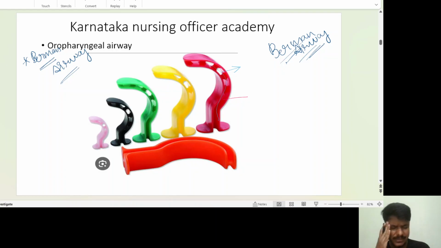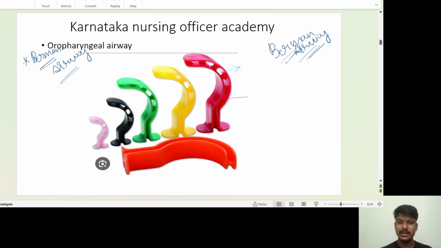Just think logically. We already have the OPA, the oral airway. Why did they invent one more airway? That airway helps a lot to maintain the airway. Without any use, people are not going to spend the time to invent anything.